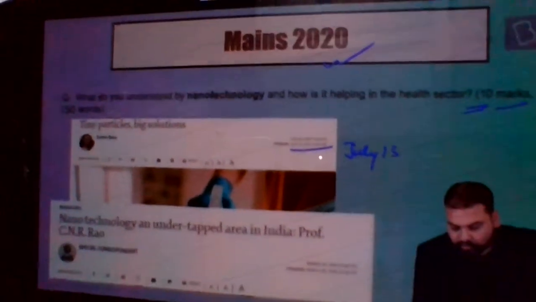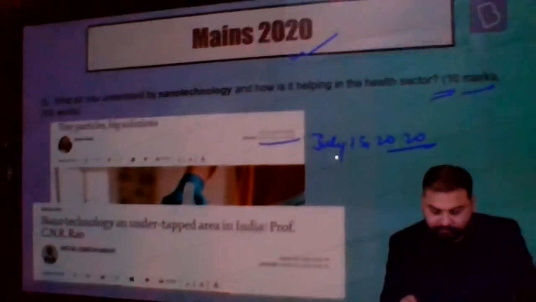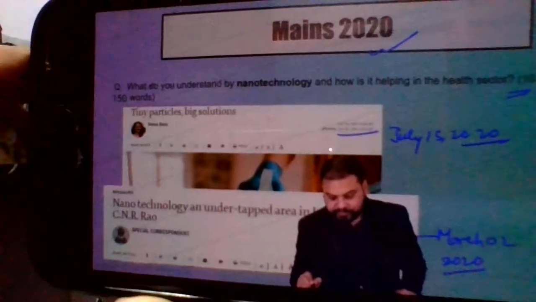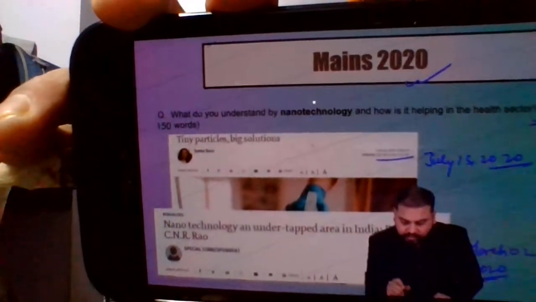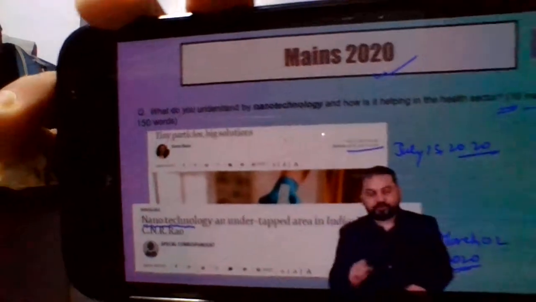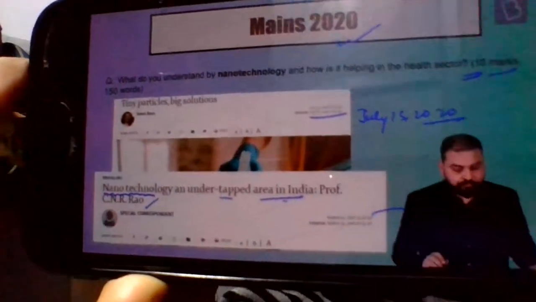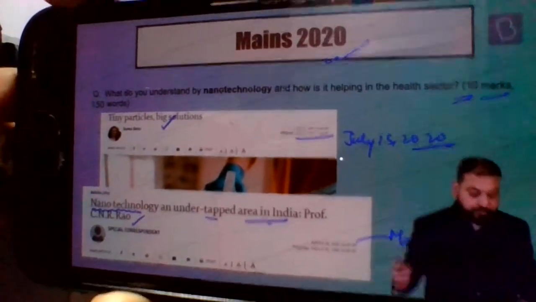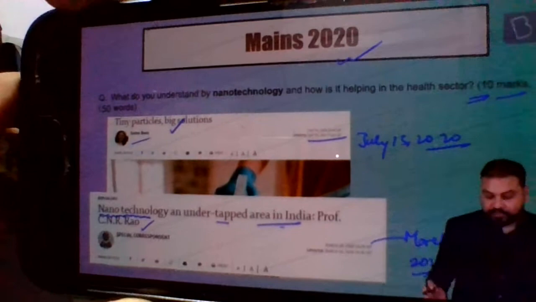This is a July 15, 2020 article, and this is a March 2nd, 2020 article. They both are about nanotech. You can see 'Nanotechnology, an undertapped area in India' by Professor C.N.R. Rao. And here you can see 'Tiny particles, big solutions' by Soma Basu, the correspondent over here.